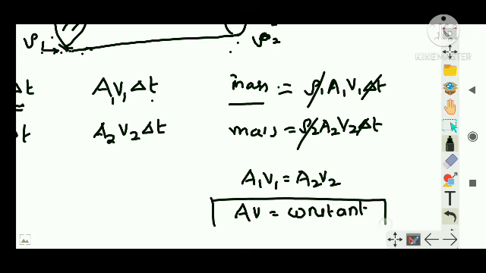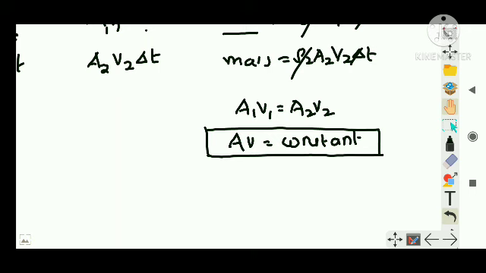This is what has been told in the statement: the product of the cross-sectional area of the tube and the velocity of flow has the same value at every point of the tube. When you consider this tube, at every point, the area of that section into the velocity of the fluid at that section is always constant. Clear, right? This is the derivation part, guys. Mug up. This is something you have to learn.